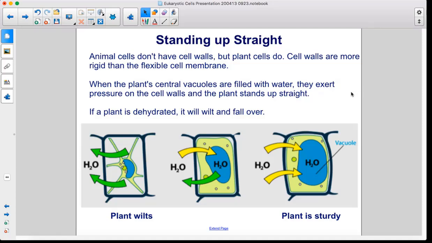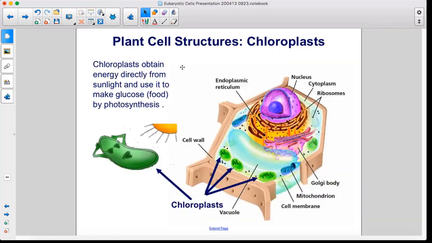When the plant's central vacuoles are filled with water, they exert pressure on the cell walls and the plant stands up straight. If a plant is dehydrated, it will wilt and fall over. Here you can see that the plant wilts. Here the plant is sturdy. Chloroplasts obtain energy directly from sunlight and use it to make glucose or food by photosynthesis.